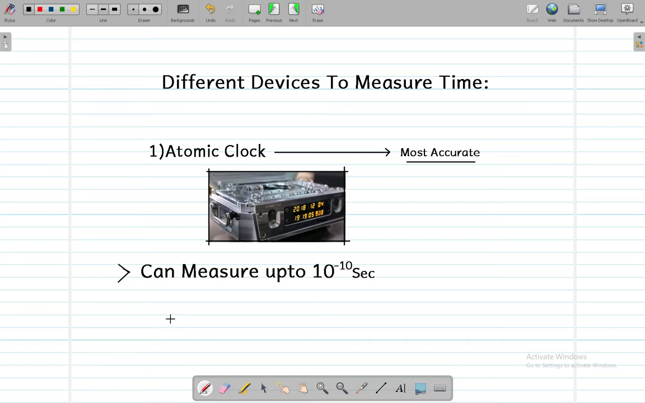Apart from that, the accuracy of the atomic clock is also proved by the measurement of its time. It can measure up to 10 to the power of minus 10 seconds, and 10 to the power of minus 10 seconds, if I write here, must be 0.0000000001, with 9 zeros after this zero, and it can measure the time up to that point. It is that much accurate.